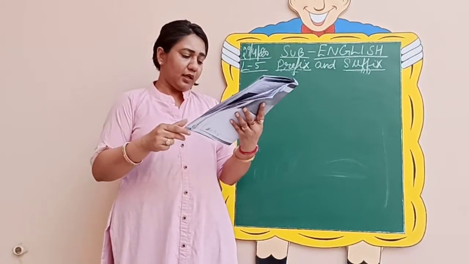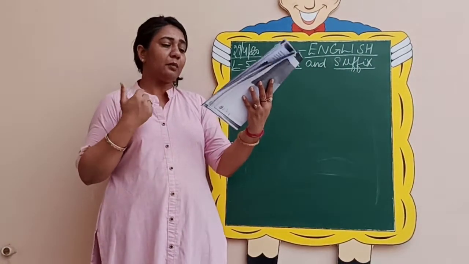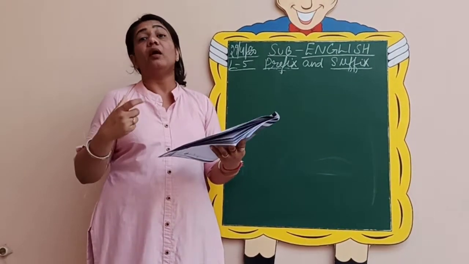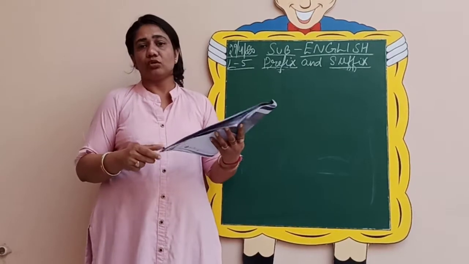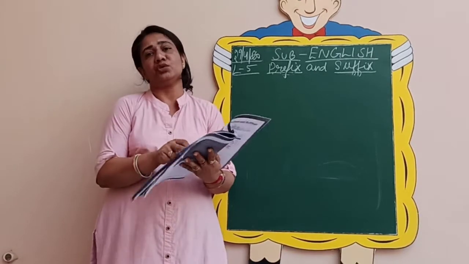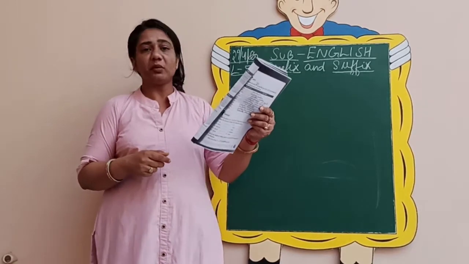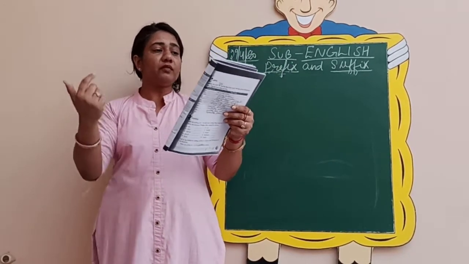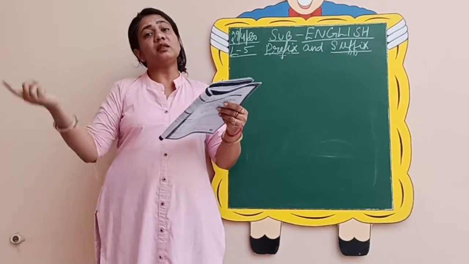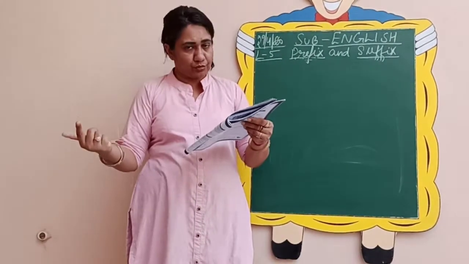So let us see what is it. Primary words are words that are not formed with the help of prefixes or suffixes. So primary word, that is the root word or the main word that I have already told you, does not take a prefix or a suffix. So that is why it is known as the main word or the root word. So then on page number 30 in your books, they have given you a list of some prefixes. Then the main word is given, and using the main word and the prefix they have formed a new word. So this table I want you to go through.